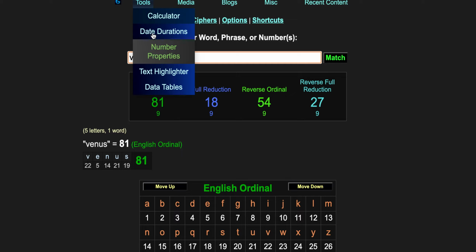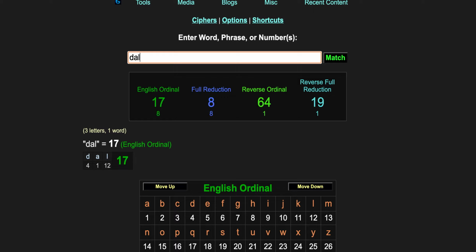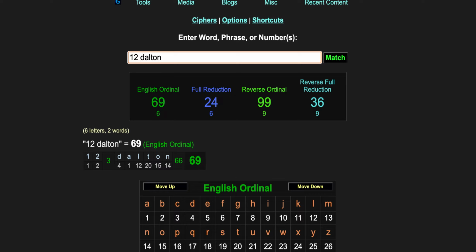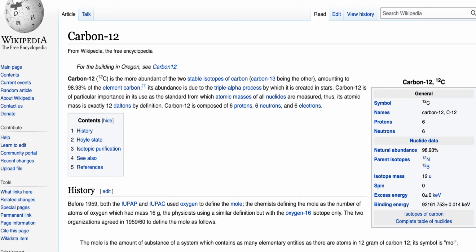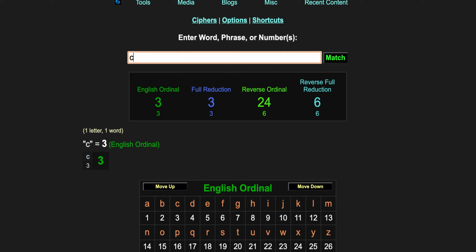And we could go ahead and type in dalton. And we're getting the 66 coming back to the 666. And if I type in 12 dalton, I get 24, which connects us back to X. Okay? Another thing is the logo of carbon, or the carbon symbol, would be C, which also brings us back to 24.